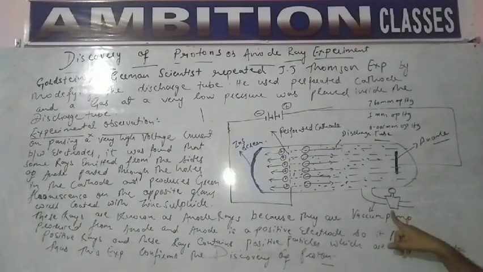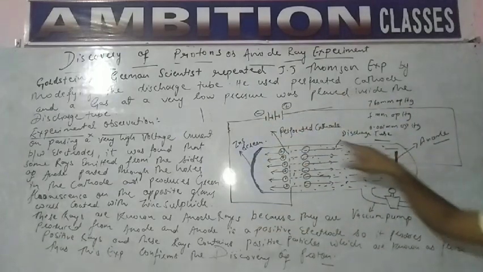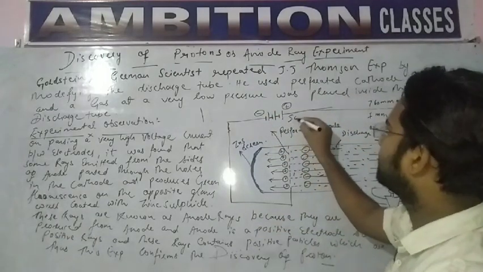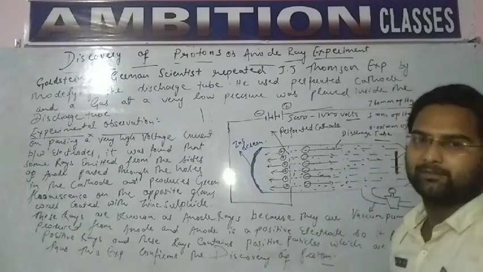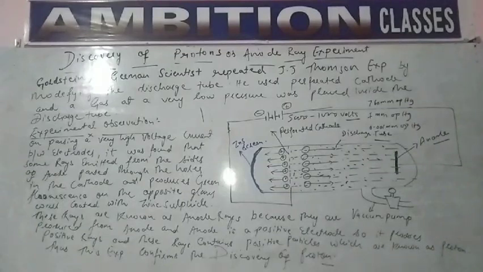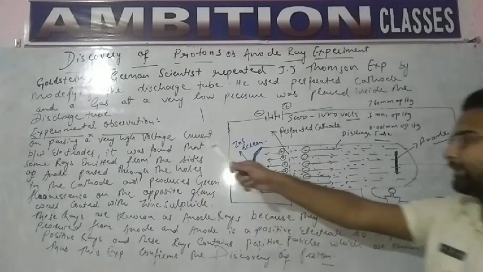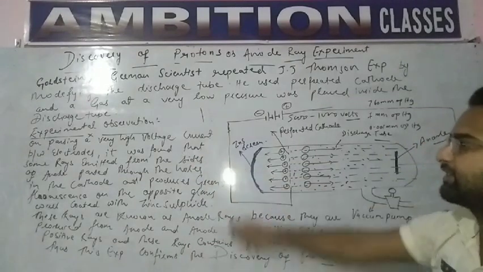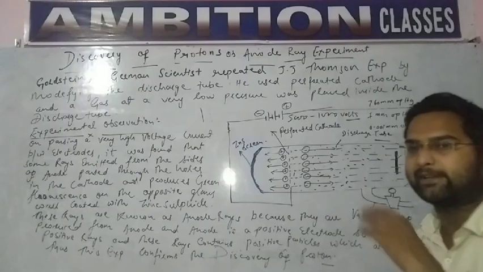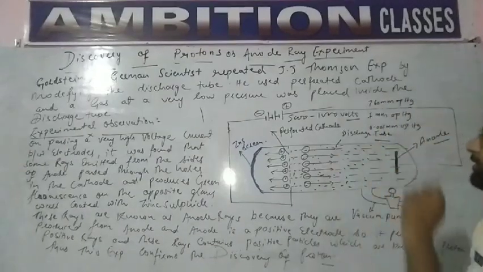Now a vacuum pump is connected, which is used to reduce the pressure of the gas or air inside. It is connected to a high voltage battery of about 5000 to 10,000 volts. The pressure was reduced at a very high voltage, that is, 10,000 volts. Okay students, now let's see the experimental observation. On passing a very high voltage current between the electrodes, that is, near about 10,000 volts,